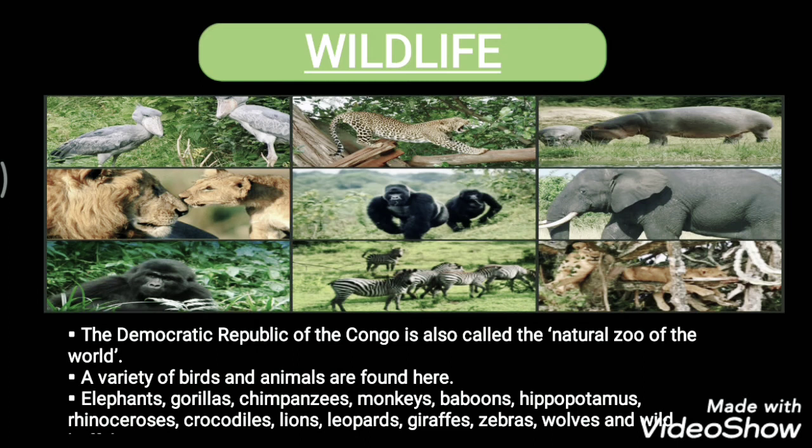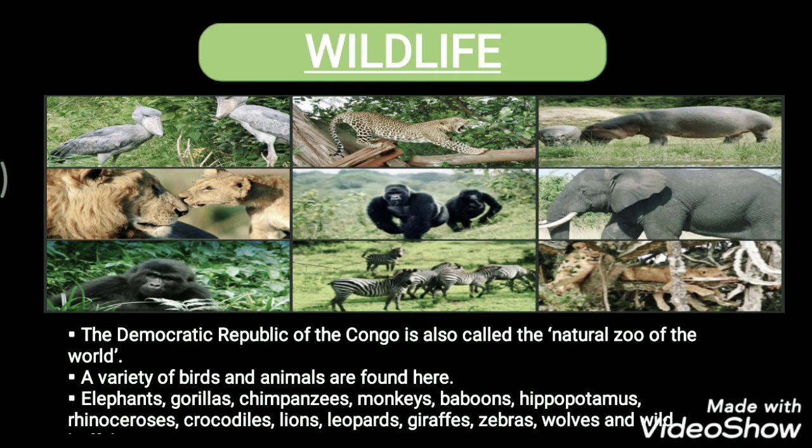Now, while talking about the wildlife, the DR of Congo, that is the Democratic Republic of the Congo, is also called the natural zoo of the world. Why is this called so? Yes, this is due to its richness in wildlife, it is called the natural zoo of the world. A variety of birds and animals are found here.